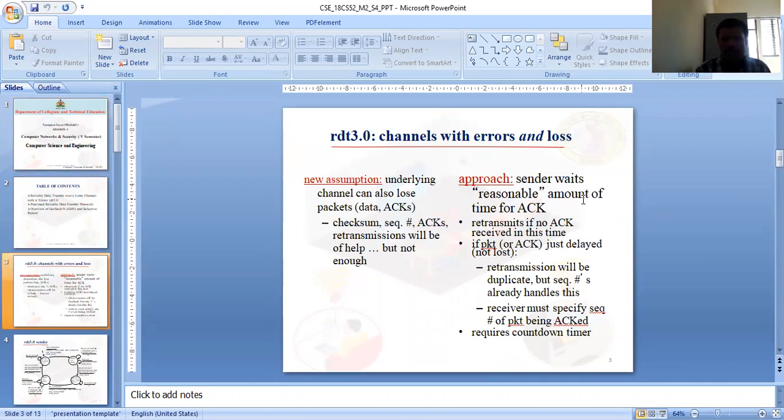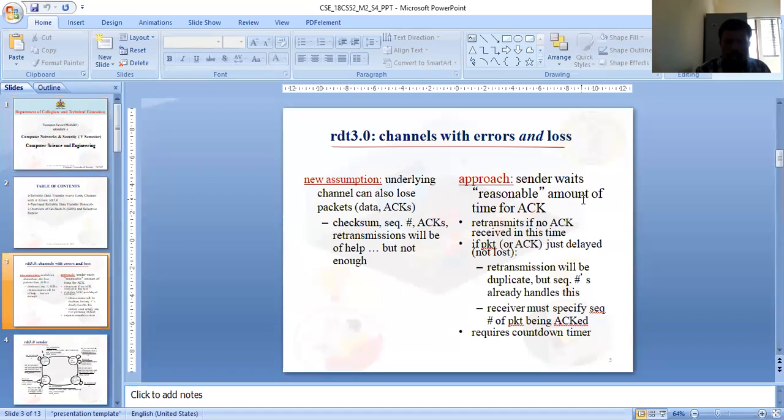So RDT 3.0 is a channel with errors and loss. The new assumption underlying this channel is that it can also lose packets, either data or acknowledgements. So what exactly is a channel with errors and loss, and how do you handle it in this protocol? In RDT 3.0, checksums, sequence numbers and retransmission are helpful, but not enough.